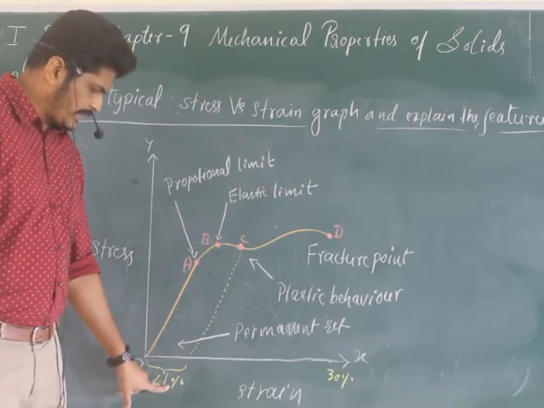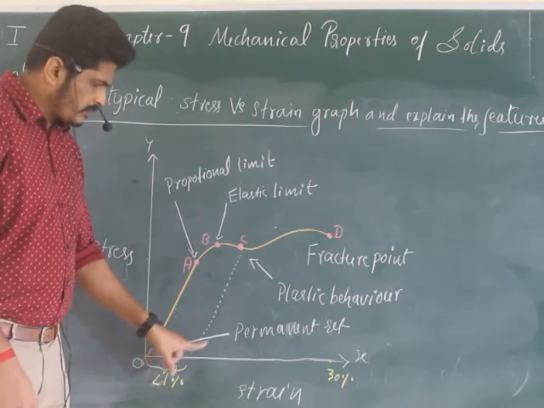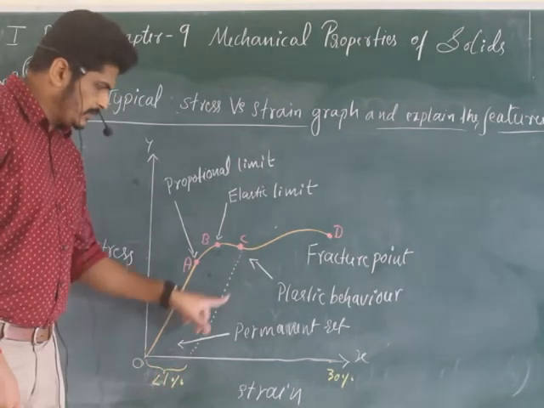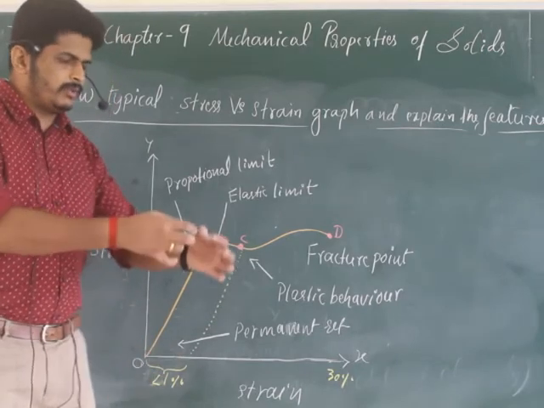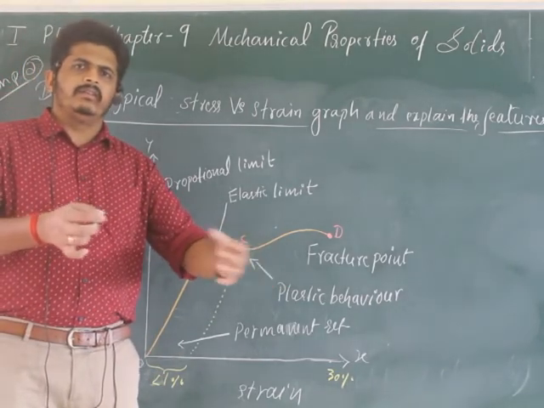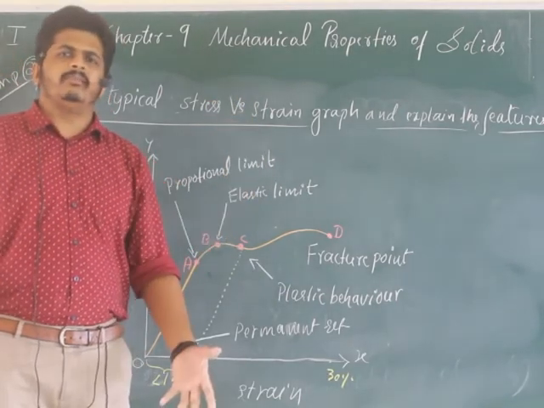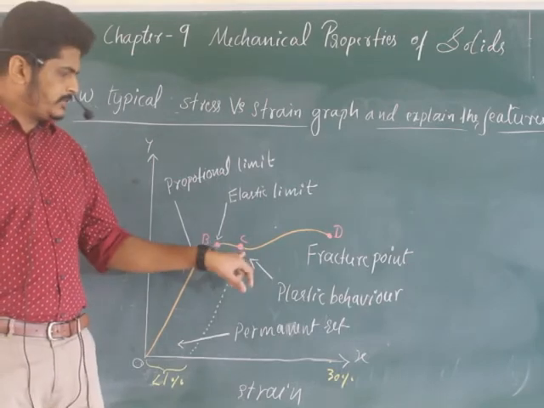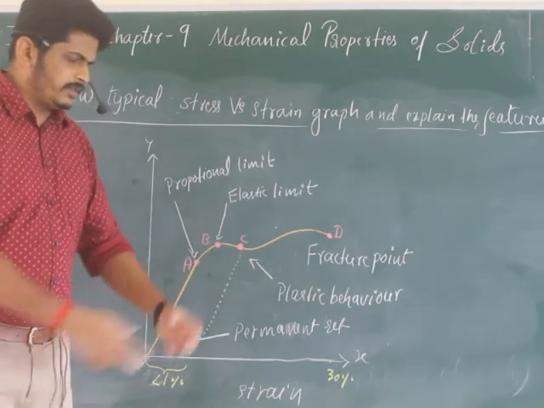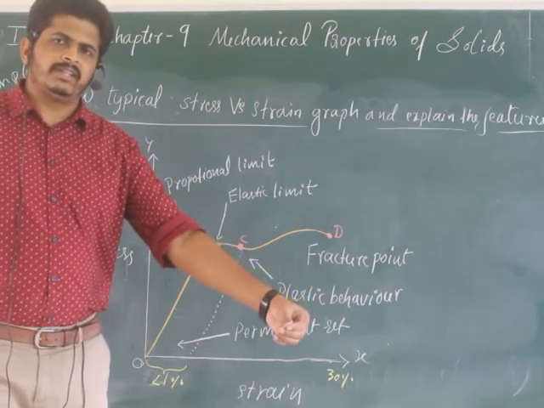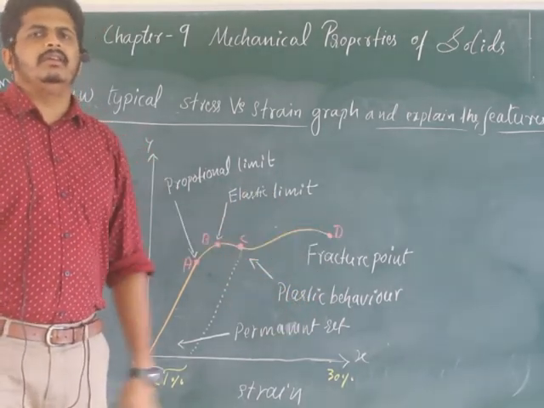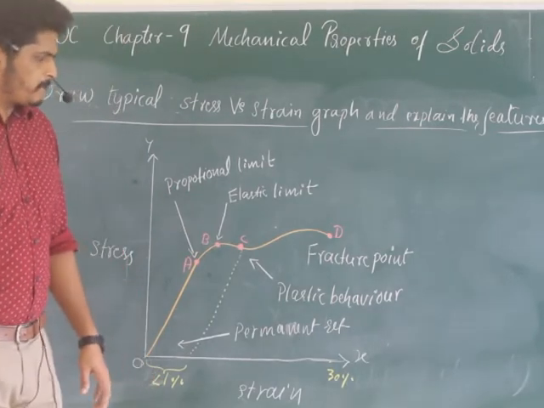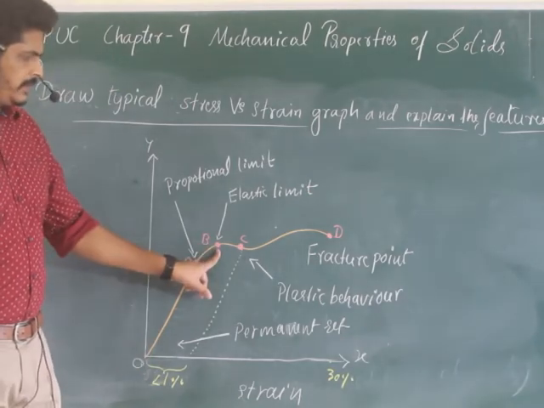This is less than 1%, as I have told you. Here the strain level is within 1%. So it is permanently set. That means when you stretch a rubber, the stretched rubber will stay in stretched form even after removing the deforming force, if you cross B. If it crosses the elastic limit, it will be permanently stretched. So it shows elastic behavior only till B, and beyond that plastic behavior.